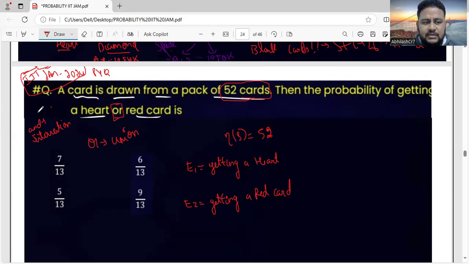Okay, at that time it will be what? Intersection. At that time it will be intersection. But here they're telling "or". So this is what we have to follow for this question. They're telling "or", so it will be union.